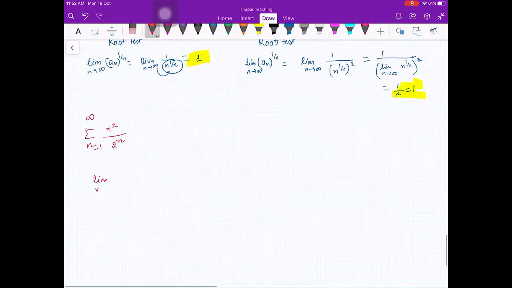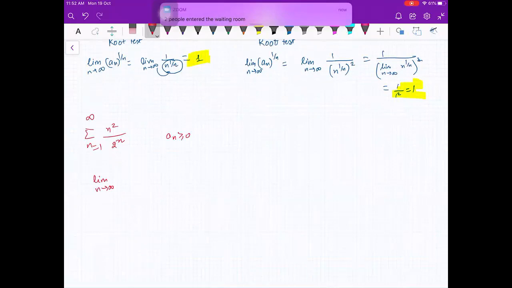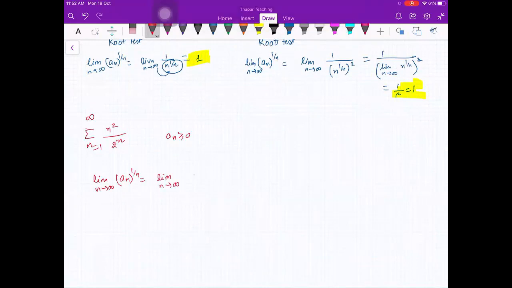So here, first of all, you check that an is greater than or equal to 0. Then limit n going to infinity, an raised to power 1 by n. What is that? Limit of n raised to power 2 by n upon 2 raised to power n by n. That is limit of n raised to power 1 by n, whole squared, upon 2. So that is 1 square upon 2, which is less than 1. Therefore, convergent. Got it?